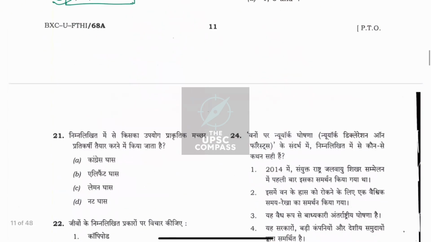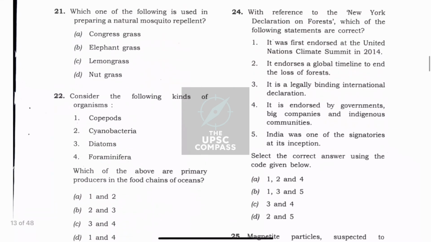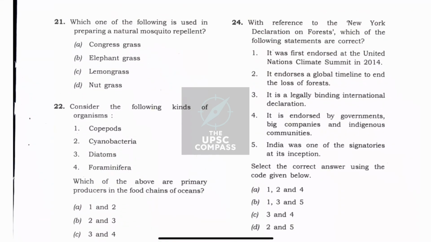Now let's go for question number 24. Here there is a reference to the New York Declaration on Forests, right? And the question is asking which of the following statements are correct. Just because this was an elimination option, there was scope for elimination, and this made our job easy despite this organization not being in the news that year.